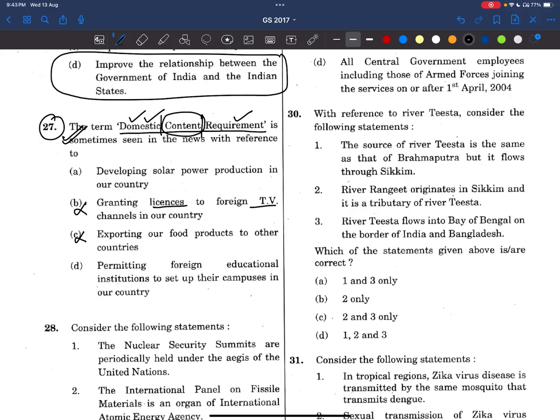Permitting foreign educational institutions to set up their campuses in our country. No, we are talking about manufacturing, right? This is especially for the production of solar power panels, where at least some percentage of the panels being manufactured should contain Indian products only. This is the requirement made by our Indian government. This is a very direct question, but even if we don't know it, we can converge to the answer. That's why I tried to explain it in detail.